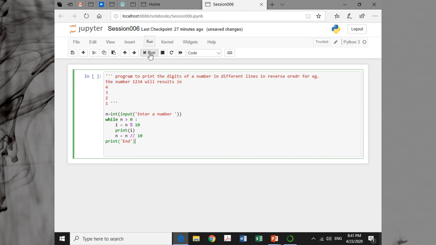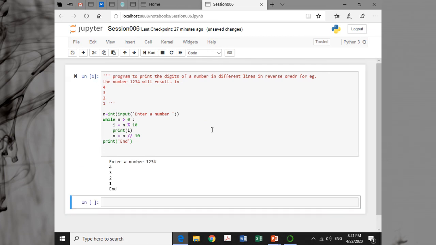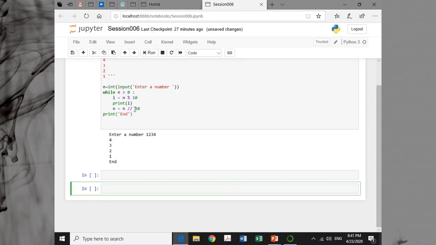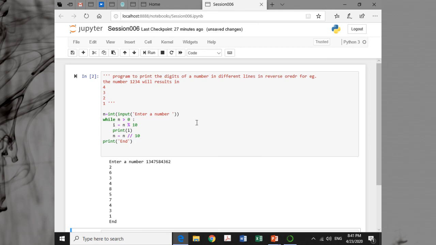If you enter number 1 2 3 4, you get 4 3 2 1, right. Run again with a longer number, and you can see 2 6 3 4 8 5 7 4 3 1.